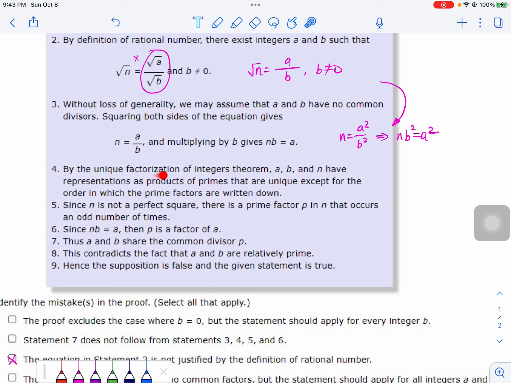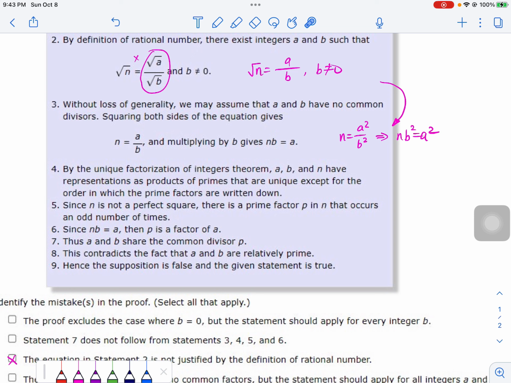By the unique factorization of integers theorem, a, b, n have representations as products of primes that are unique except for the order in which the prime factors are written down. So this is certainly true. That's what the unique factorization of integers theorem states.